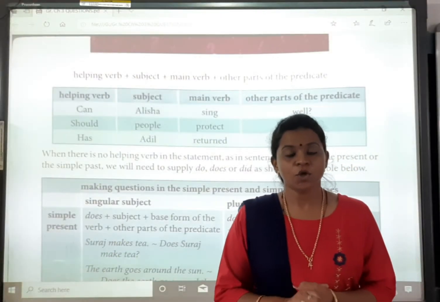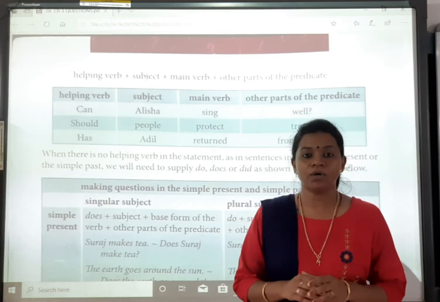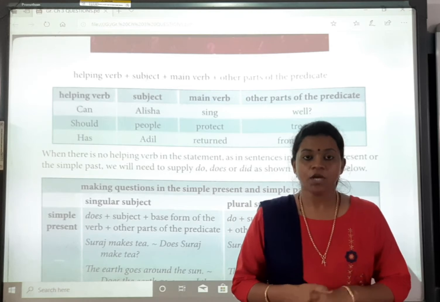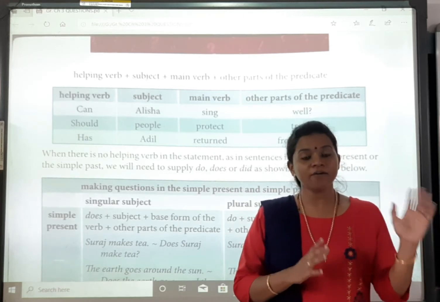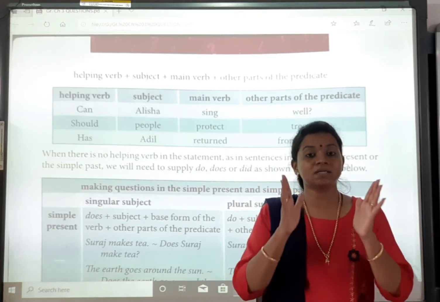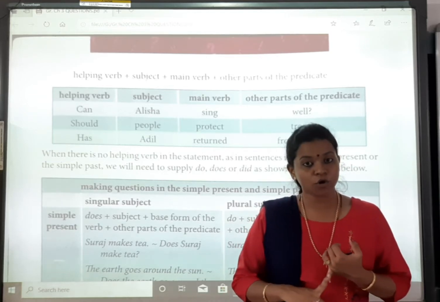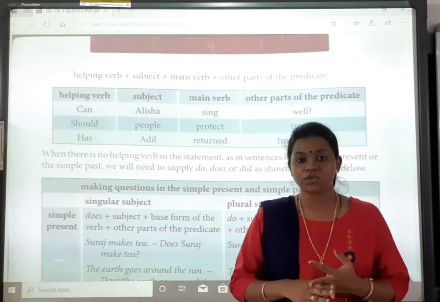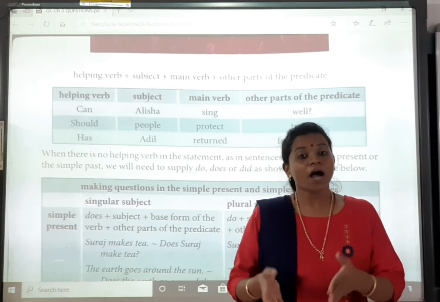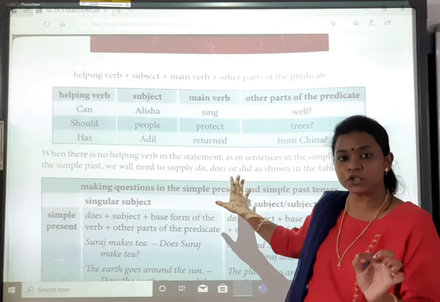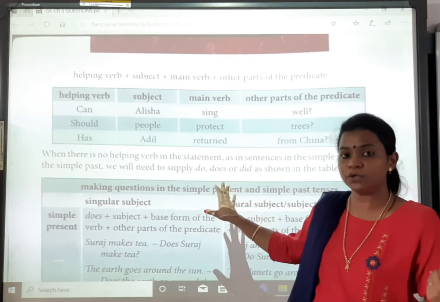Hello students, so today we are continuing our chapter number 3, part 2 of the chapter. In the last part we studied questions, and which types of questions: yes or no questions, WH questions or alternate questions. I have also taught you the formation. So today we are just going to do the revision of the formation and then we will move on to the exercises.